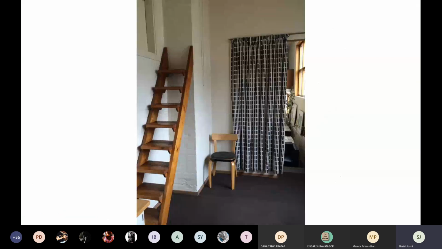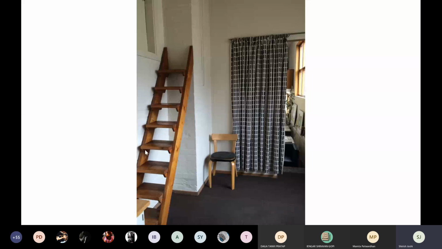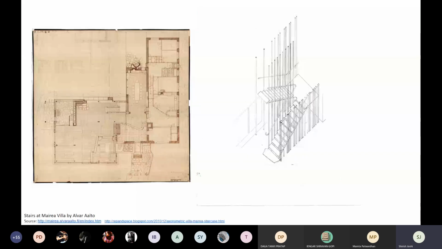In another house, Alvar Aalto also has made a very different kind of staircase, almost like a ladder, with much wider treads. But its behavior is like a ladder. It's almost like you're climbing into an attic. This is made with wood. The earlier one was a metal staircase.